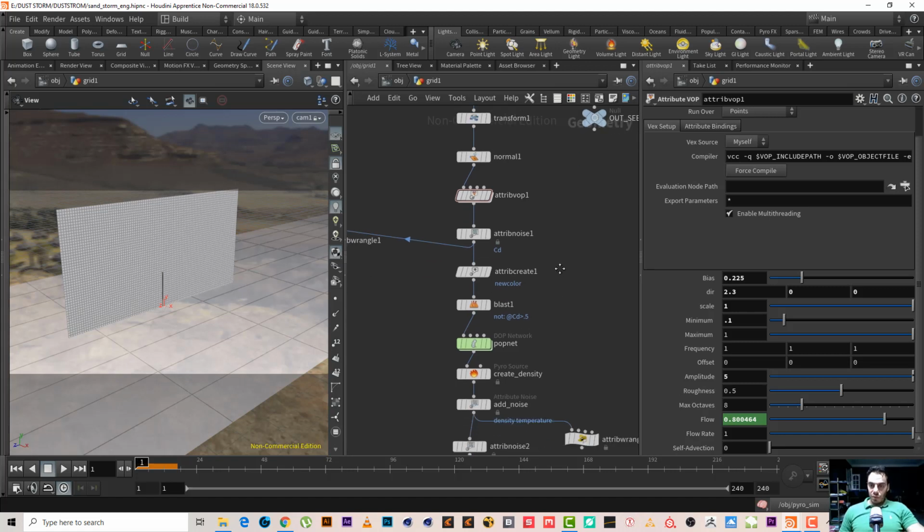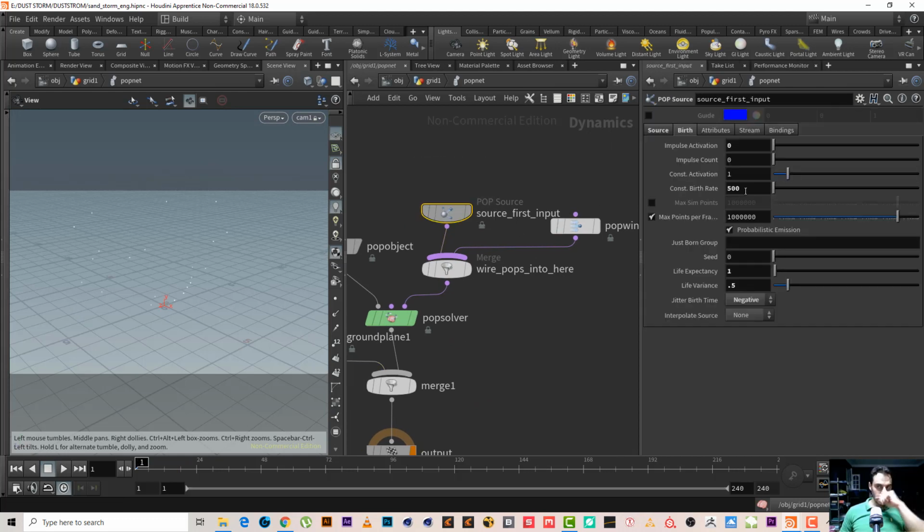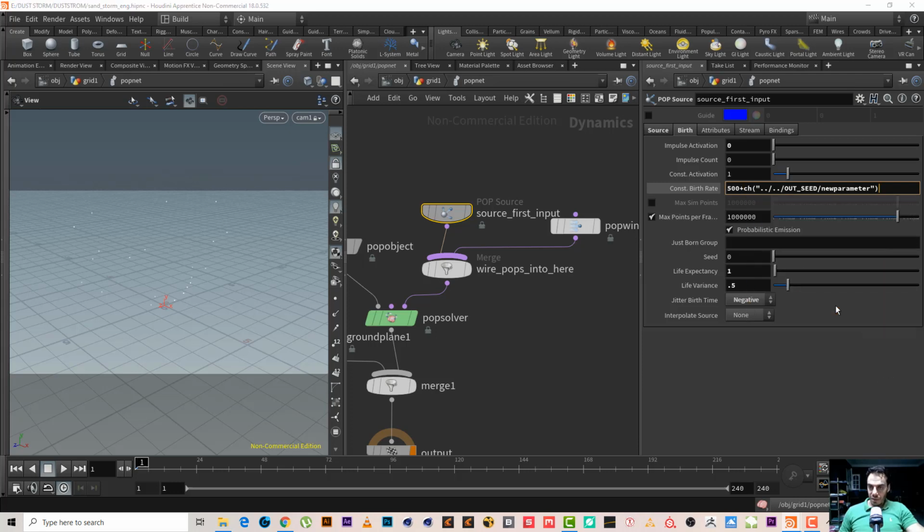What else can we do? Of course, we can add it to as many as we want here. Maybe to the POP network as well. Maybe you can add it in the number of the particles, so it will give us a different result. So let's say plus, base relative reference channel, and this channel I will multiply.